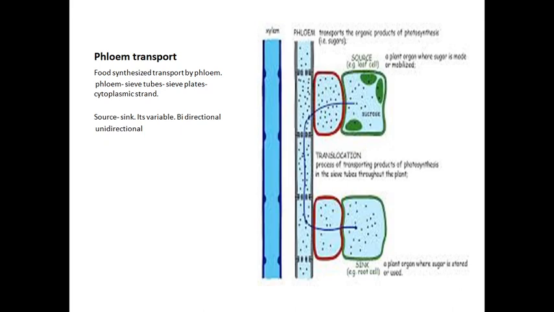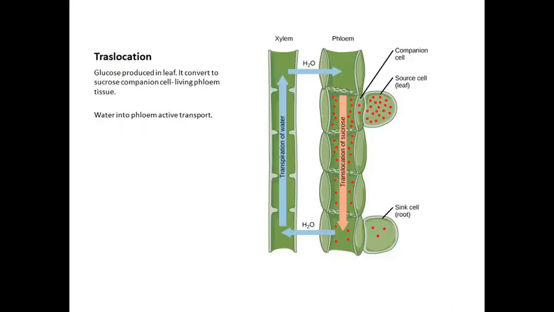Bidirectional means the transport of the phloem, and the xylem is unidirectional. The next one is translocation of sugars.